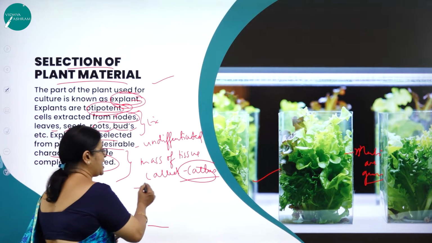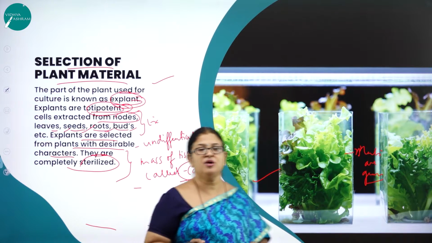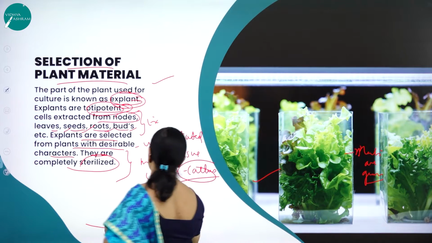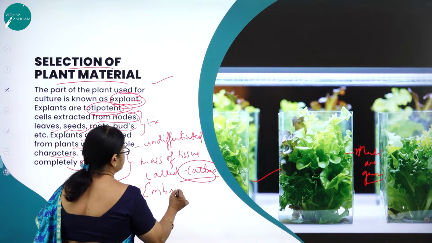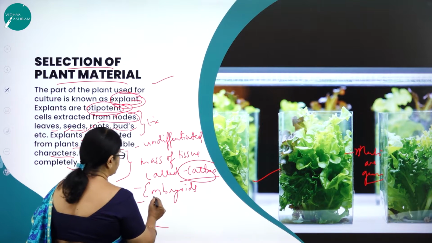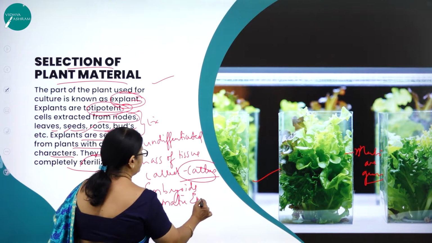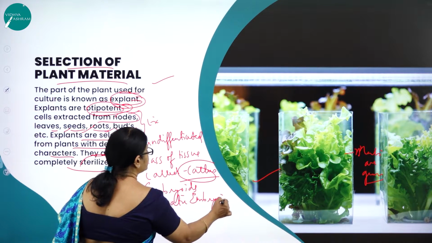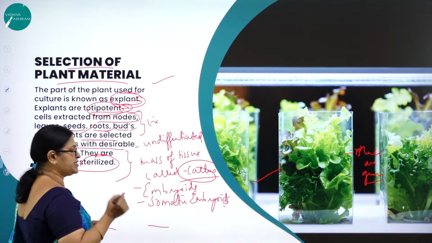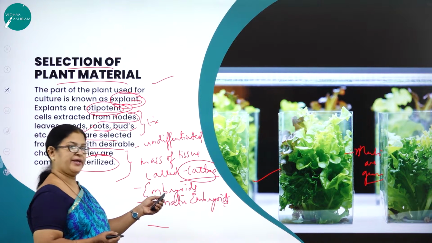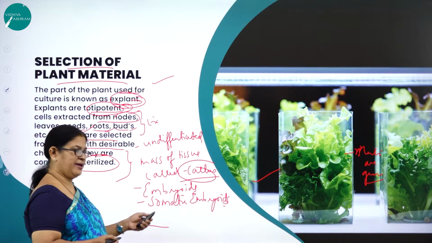And this callus will give rise to embryos called somatic embryos. So, this callus will give rise to what? Embryos called somatic embryos.